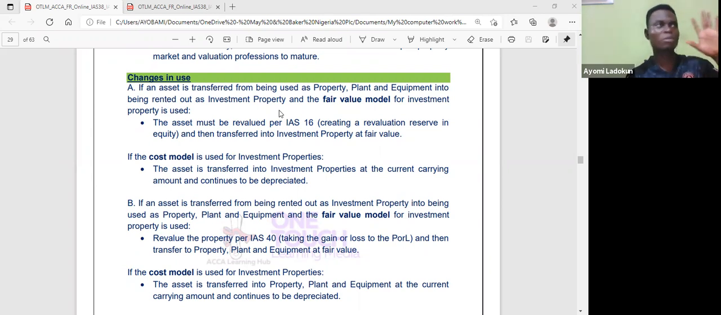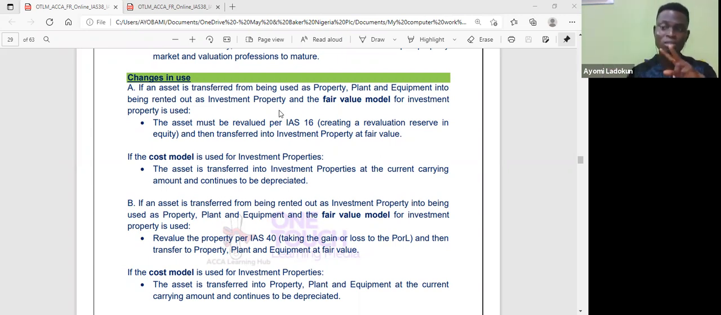So I have a property under IAS 16. I'm transferring it to investment property. And in my investment property, I use the fair value model. I will revalue the PPE to its market value, so I have a valuation reserve, and I transfer at fair value. It's as simple as that. Then if I use the cost model for my investment property, I simply transfer the carrying amount, okay?